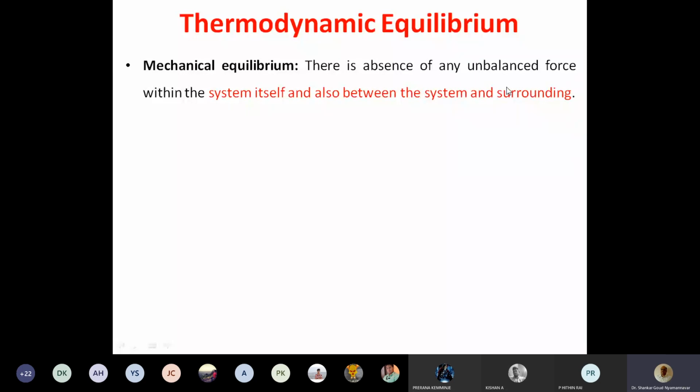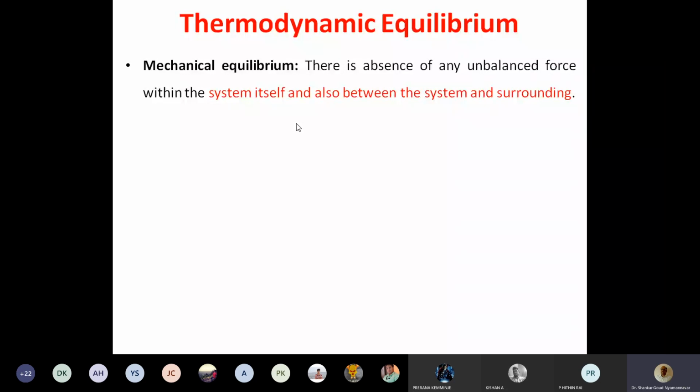Forces are there, but all the forces are equalized, cancelled. If there is a total absence of unbalanced force within the system, and between system and surrounding also no unbalance, then we say it is mechanical equilibrium.